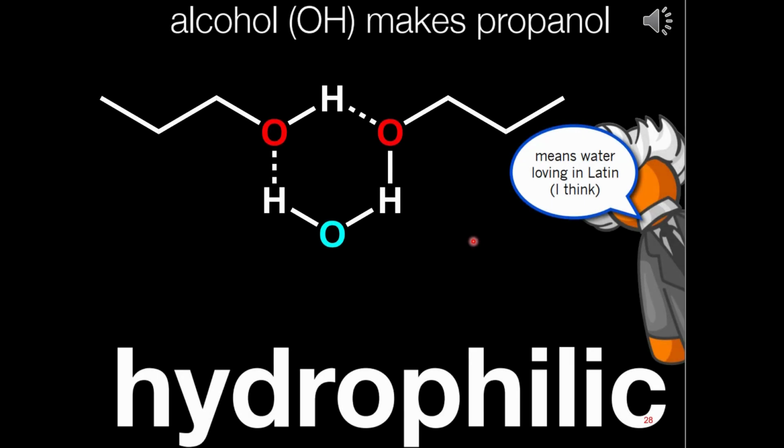The OH group makes the alcohol hydrophilic, and hydrophilic means water-loving. As the carbon chain is quite small in this alcohol, the water is able to hydrogen bond with the alcohol group, and the alcohol can also hydrogen bond to other molecules of itself. When this happens, the alcohol becomes dissolved in water. When one liquid dissolves in another, we refer to the solution as being miscible. However, this miscibility has got limits, as we'll see in future slides.